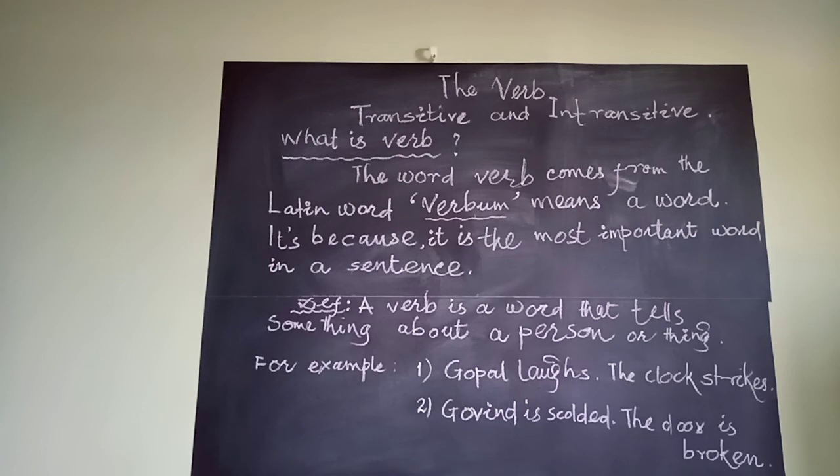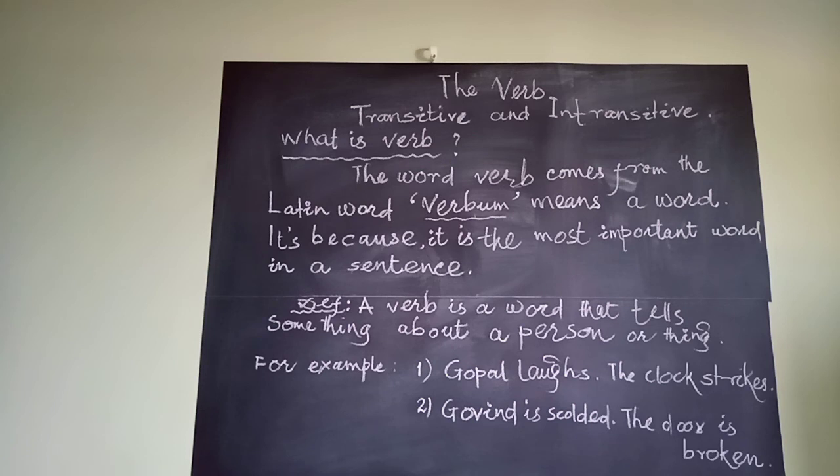He told me a secret. That means he told me a secret. Me is the indirect object and secret is the direct object.